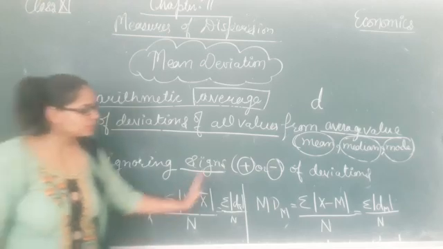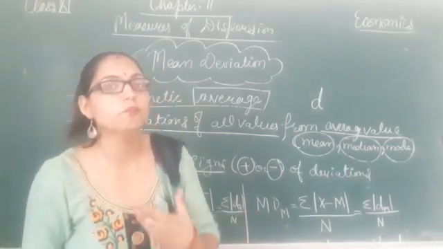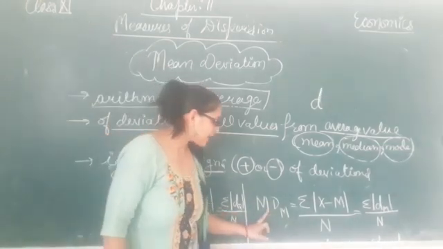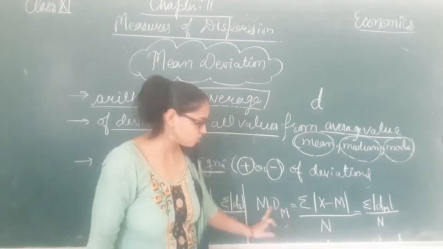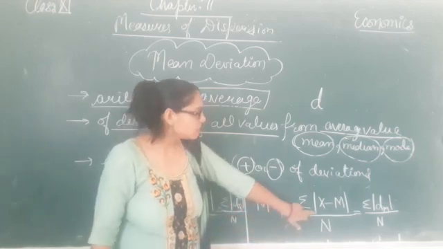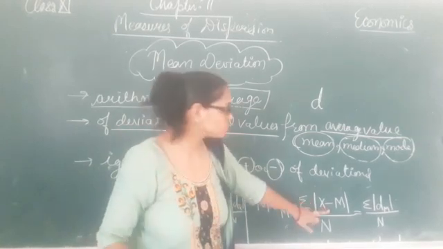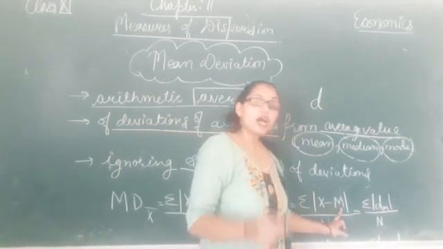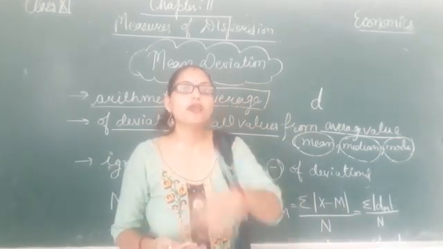Clear? Similarly, instead of mean, if we need to find mean deviation from median, then we will find MD M. MD means mean deviation, M for median. So mean deviation from median will be calculated in exactly the same manner, with one difference only. Here the average value which will be deducted from each item will be the median.